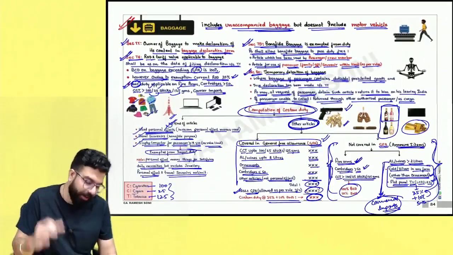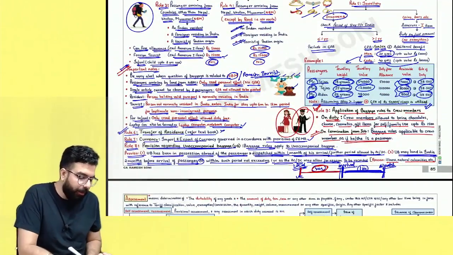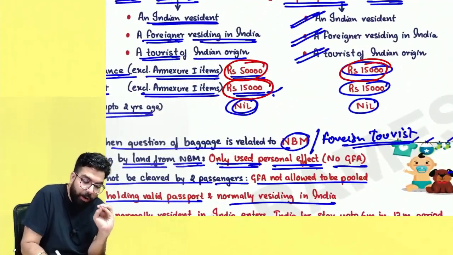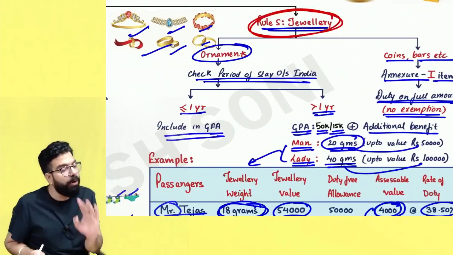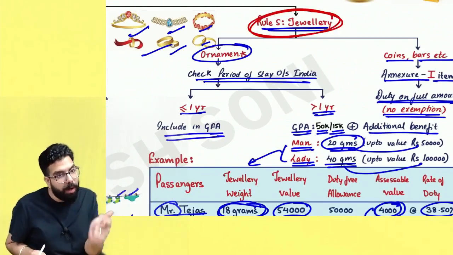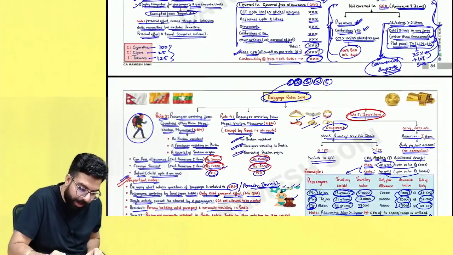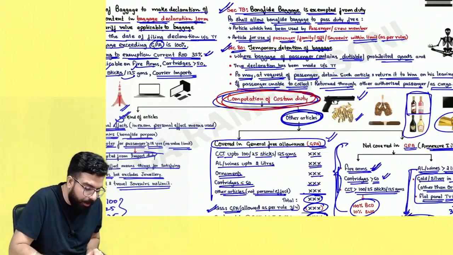Baggage provisions from the exam point of view: the things to be taken care of, all the important notes I have told. One thing you have to be very careful about is whether 50 is applicable or 15 is applicable, that is very important. Jewelry related, you have to be very careful. If the stay is more than 1 year, then, sir, you will get additional jewelry allowance. That also you have to be careful about. So the computation of customs duty in case of baggage is very important.